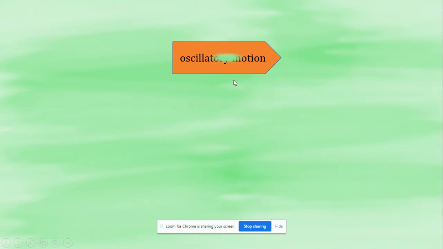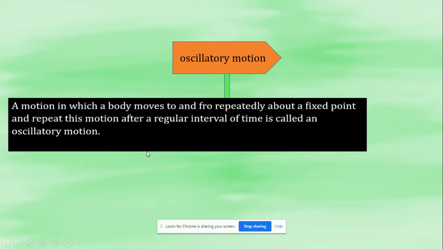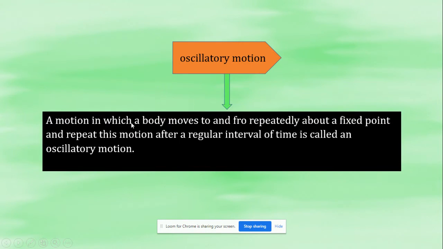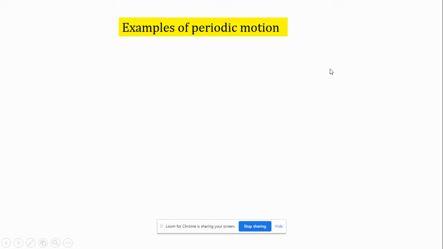The next one, oscillatory motion. This is the definition: a motion in which a body moves to and fro repetitively about a fixed point and repeats this motion after a regular interval of time is called an oscillatory motion. So we can say that to and fro motion about a fixed point with a regular interval is nothing but oscillatory motion. Now we'll see the examples of periodic motion.